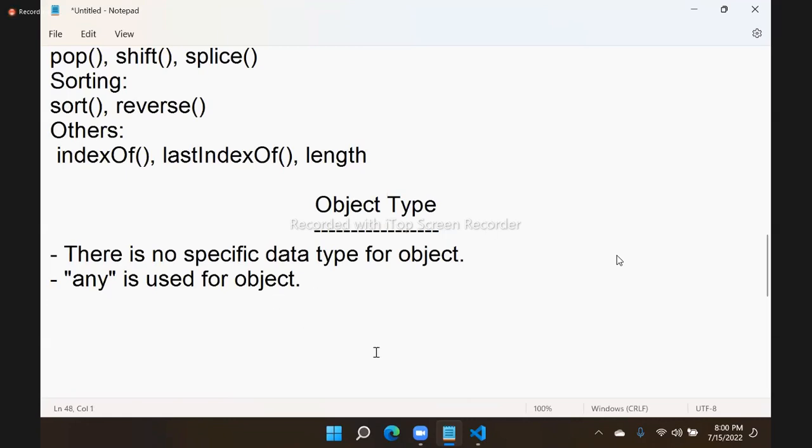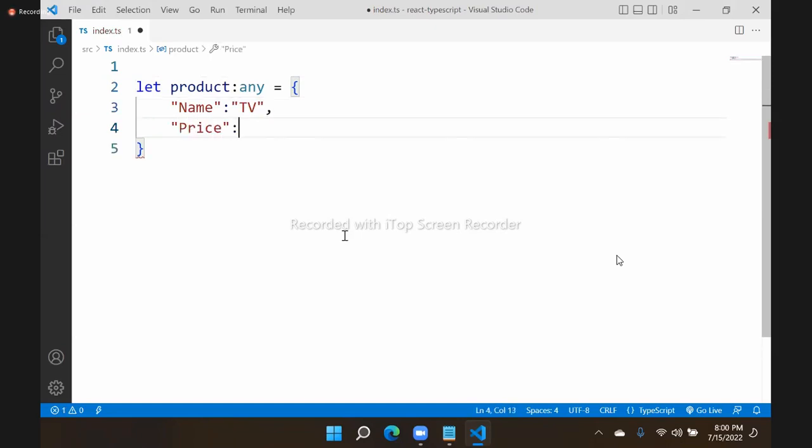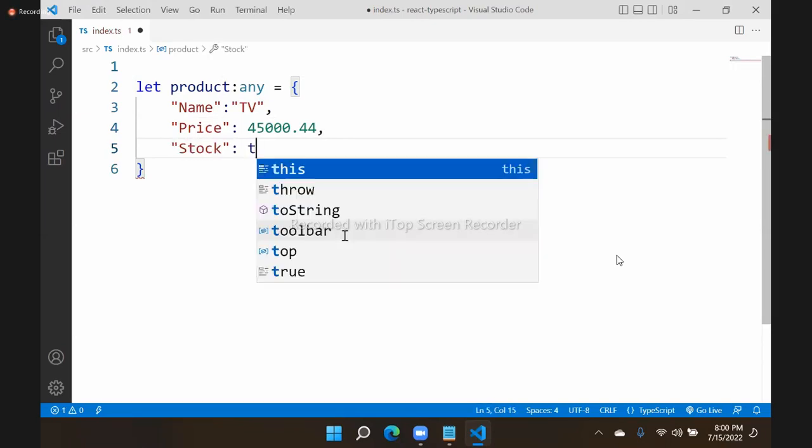So for example, here I have to create an object. LET product is an any type of object. You know that objects are defined in curly braces, and you have a name, some price, and stock, which is true or false.